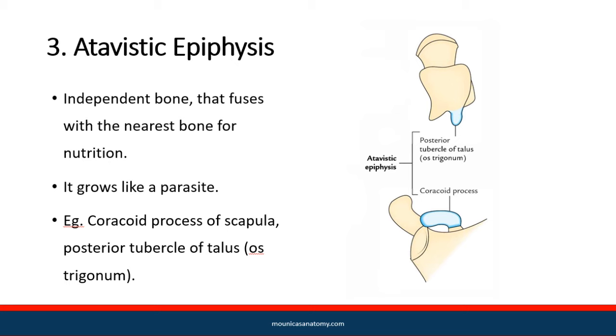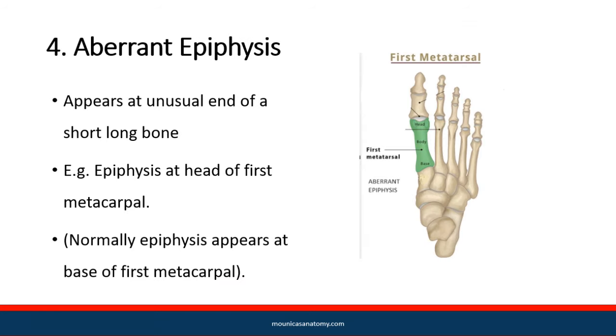They grow like a parasite like coracoid process and os trigonum. Aberrant epiphyses appear at unusual end of a short long bone like epiphysis at the head of first metacarpal.